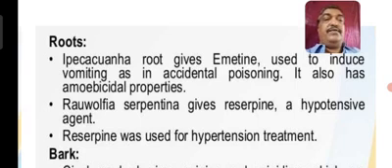Rauwolfia serpentina gives reserpine, that is a hypotensive agent. Then the roots of Rauwolfia were used for hypertension treatment.